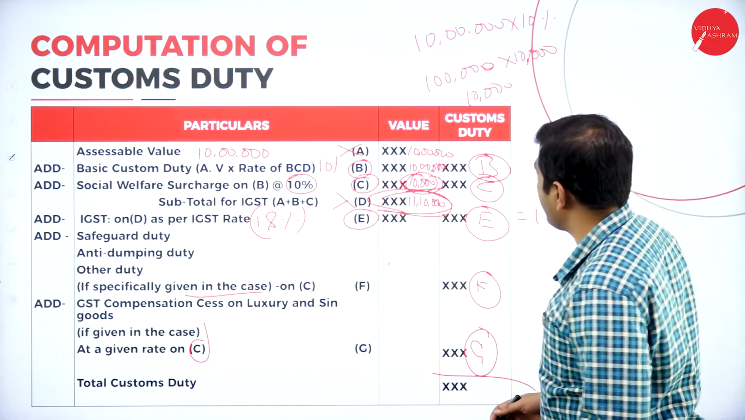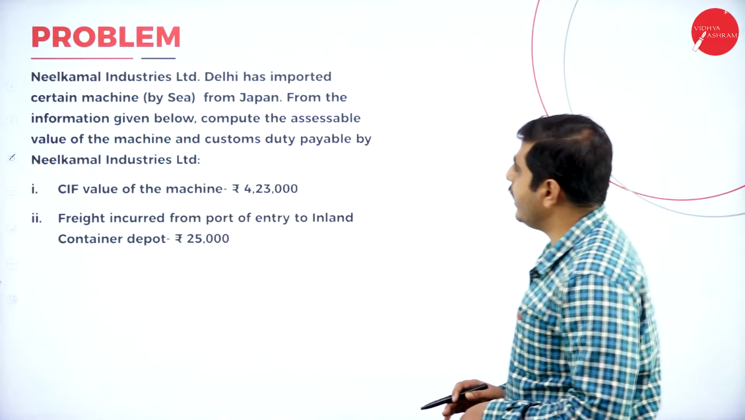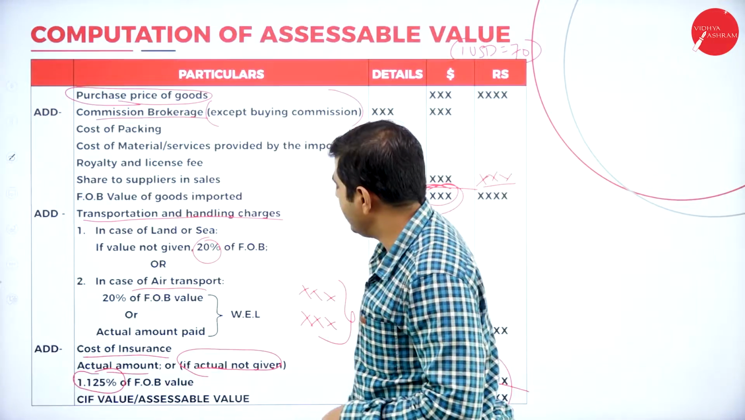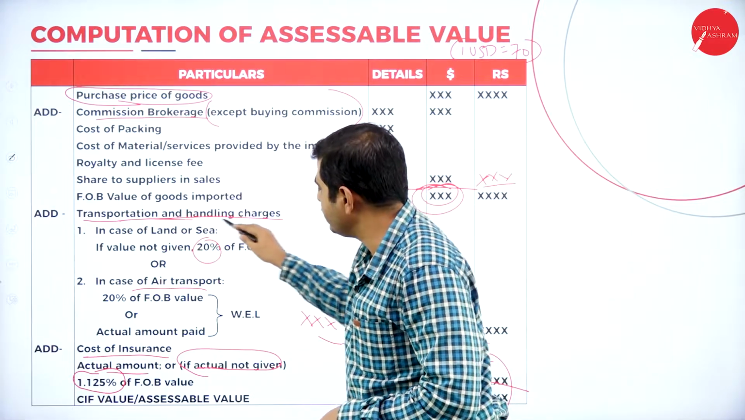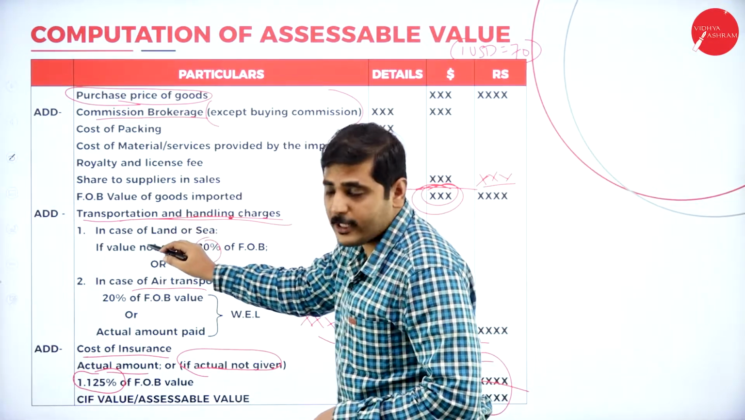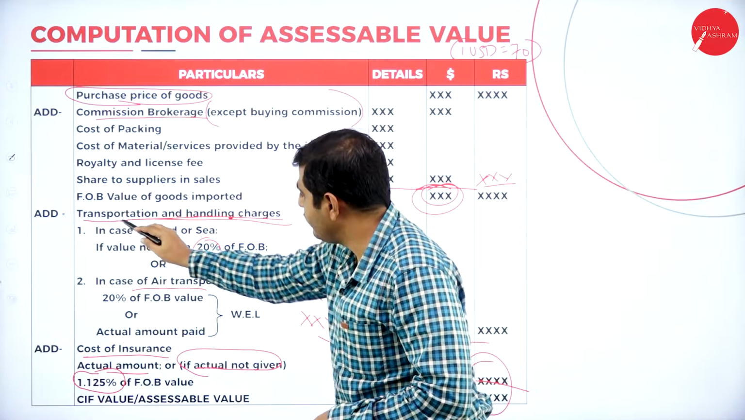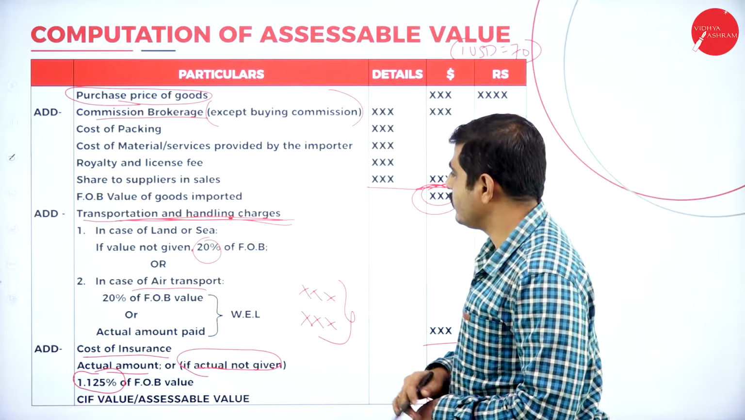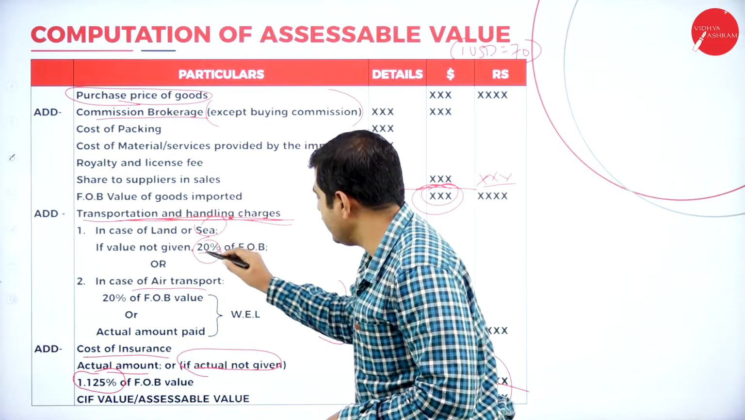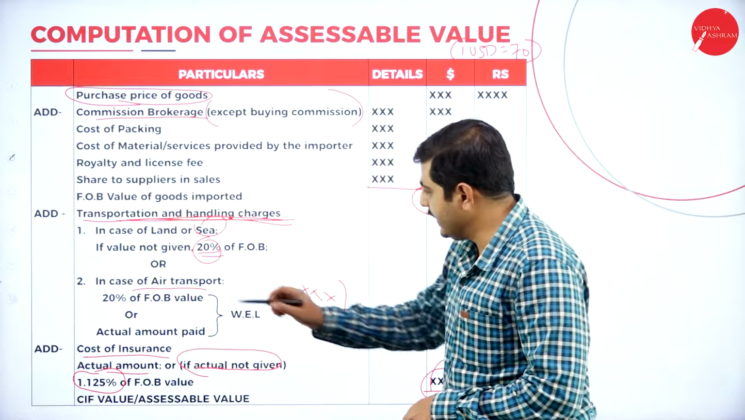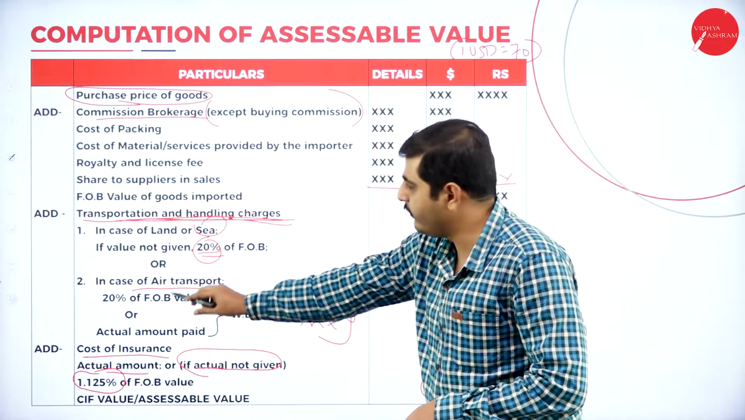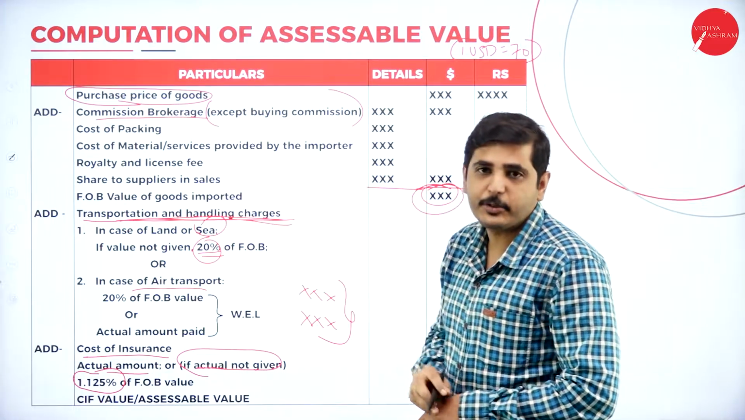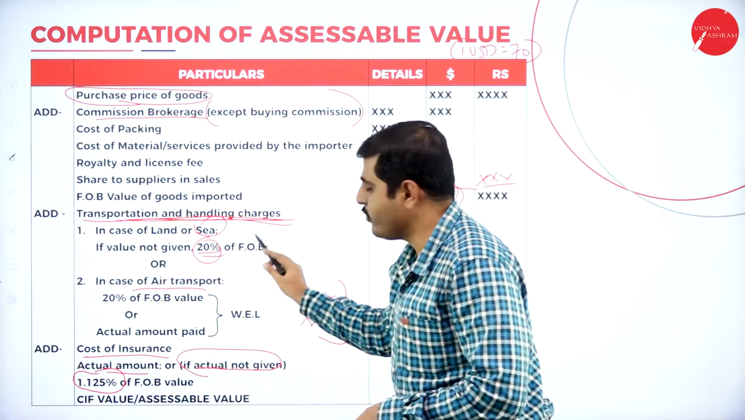Now let's go to the problem. Nilkam Industries Limited, Delhi has imported certain machine by sea, so this is the transportation through sea. While doing the FOB value, we have to calculate the transportation and handling charges. In case of seaport, we should consider 20% of the FOB value. This is not air transportation, it is sea transportation. We should consider 20% of the FOB value.